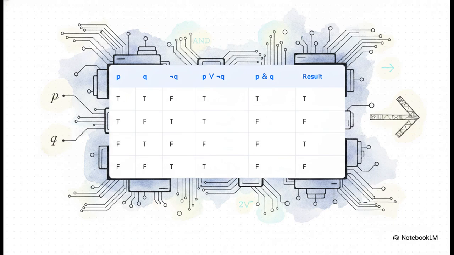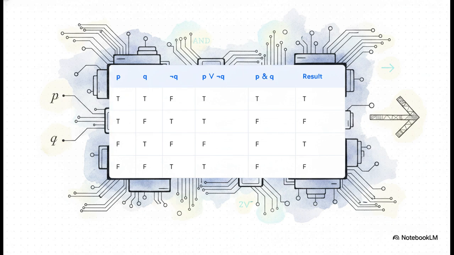So let's evaluate a large compound proposition. The real beauty of a truth table is that it lets us break down the complexity column by column. We start with our base variables P and Q. Then we apply our precedence rules. We calculate the negation of Q first. Then we tackle the terms inside the parentheses, the or statement and the and statement. Finally, we evaluate the overall conditional statement.